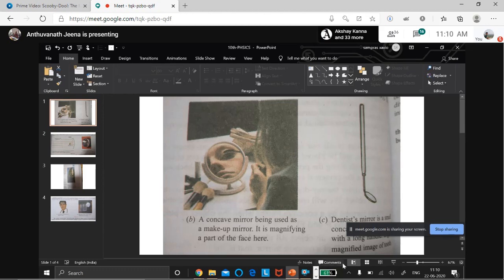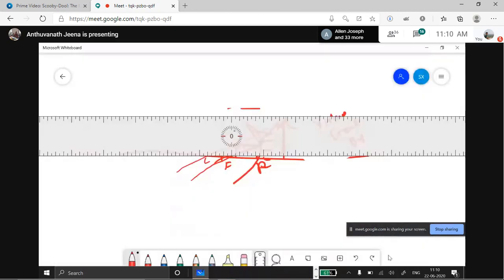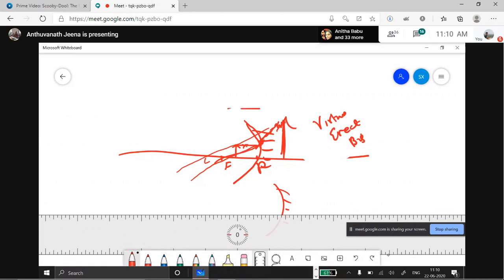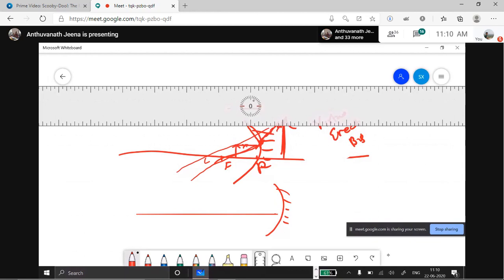Now the next property. What is the next property? If the object is at F, where will the image be? Beyond C, at infinity.